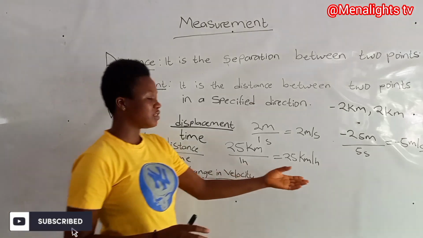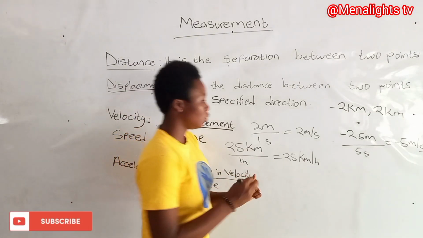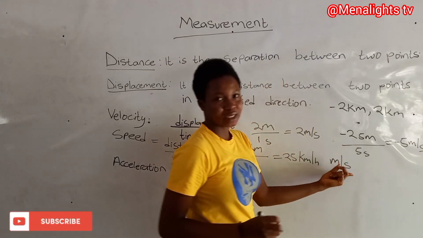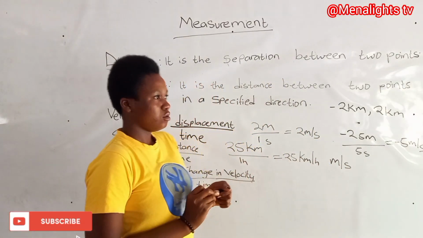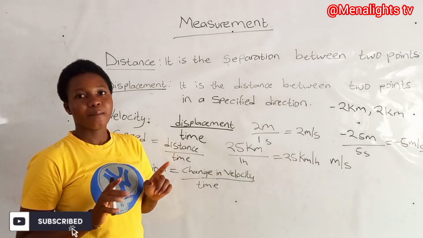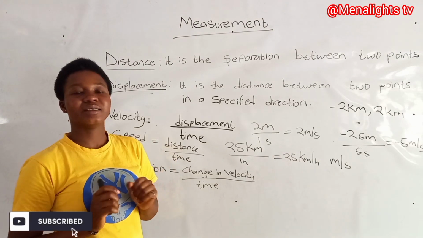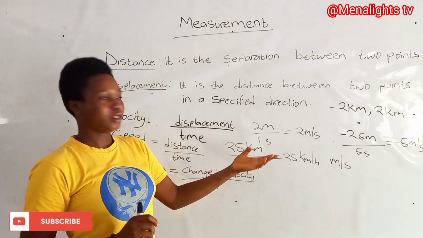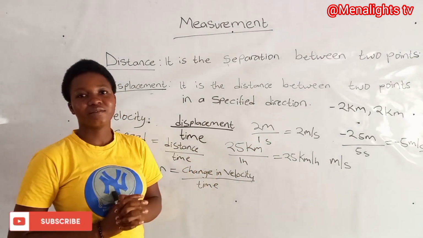So the SI unit for speed is also meter per second. So velocity and speed, they have the same SI unit. But the difference between velocity and speed is that velocity does have a direction, but speed does not have a direction.